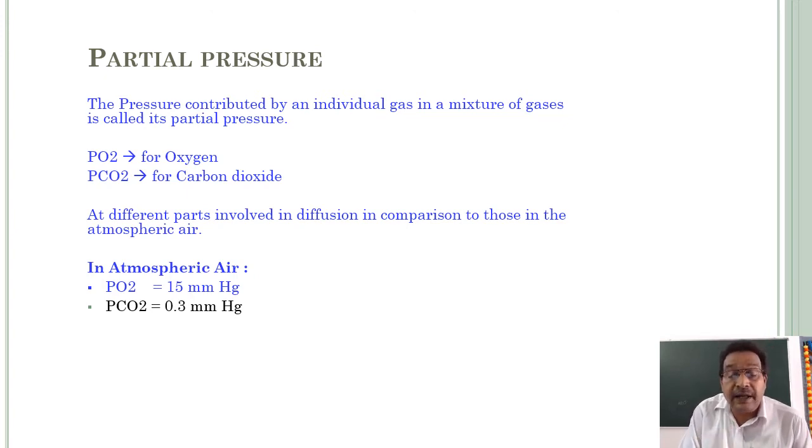In atmospheric air, the partial pressure of O2 is equal to 159 millimeters of mercury, mmHg. 159, not 15. And the partial pressure of CO2 is about just 0.3 mmHg.